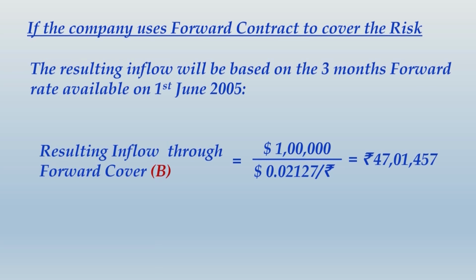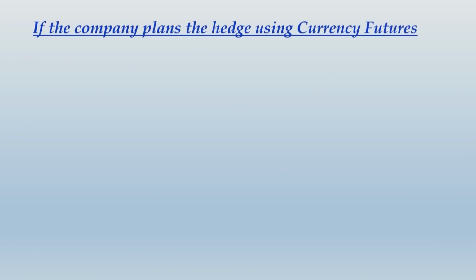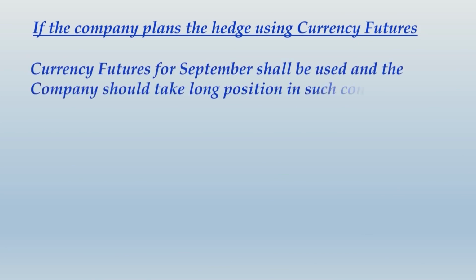Alright, let us move ahead and deal with the main part of the solution that deals with currency futures. If the company plans to hedge using currency futures, there are two important things we must mention: the currency futures for September shall be used and the company should take a long position in such contract. So you have to use the September contract, within which you have to take a long position. I have already explained why you have to take a long position. You should mention very clearly in your solution that the September contract is taken up with a long position.